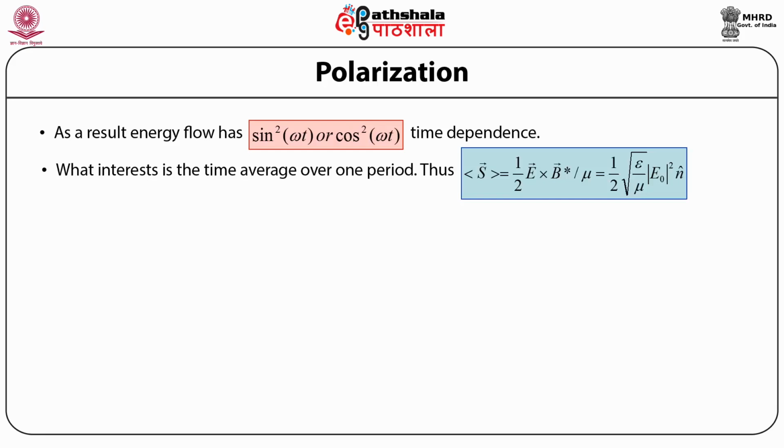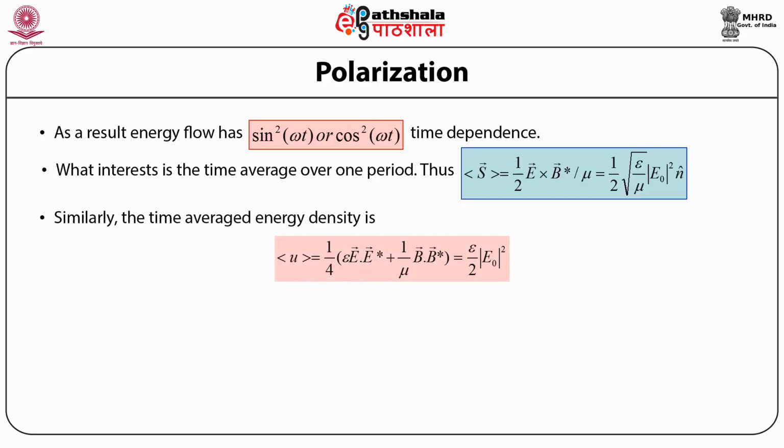Here the cross represents the cross or the vector product between the electric field and the magnetic field induction vector, and the magnetic field induction vector star represents the complex conjugate of the magnetic field induction vector B, and this turns out to be equal to half times under root of epsilon by mu whole times the square of the modulus of the amplitude of the electric field times the unit wave vector n cap.